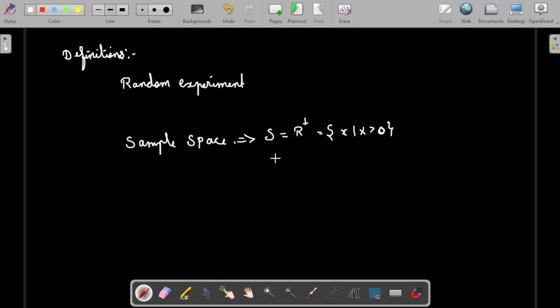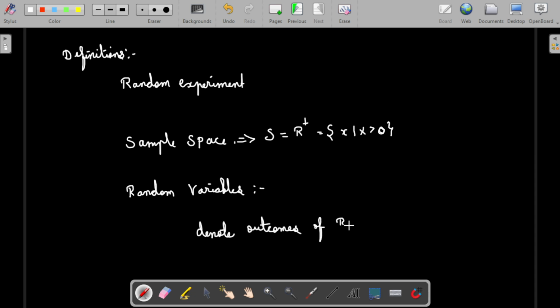So random variable. A random variable is nothing but an event or an outcome that is mapped to the real axis. So if it is a single variable or a single thing mapped, then we call it a random variable. The useful notation denotes the outcome of a random experiment (RE) by numbers. So any kind of mapping, this is purely based on mapping.